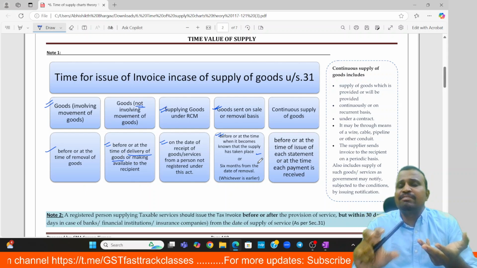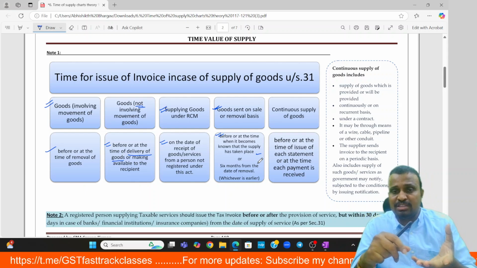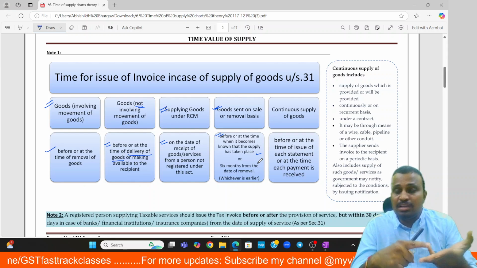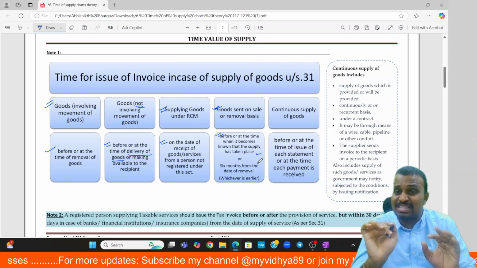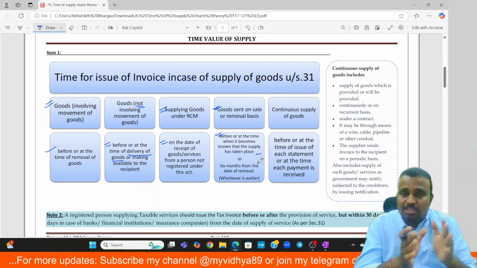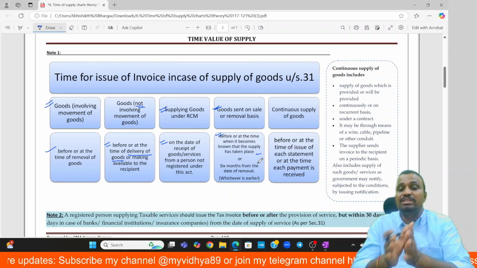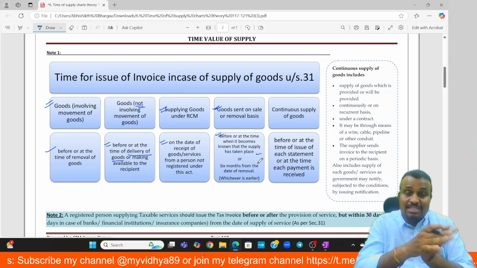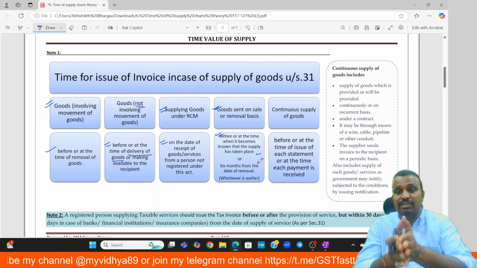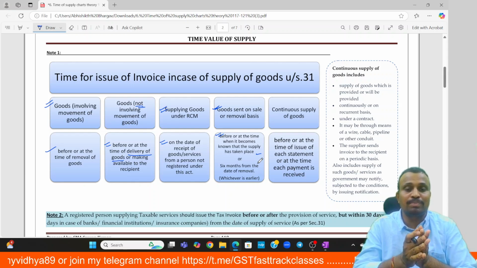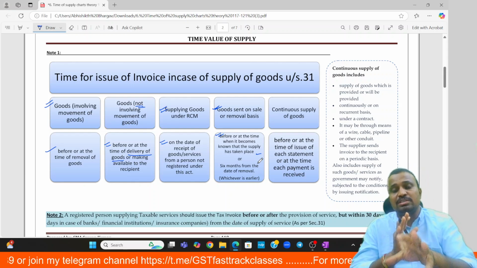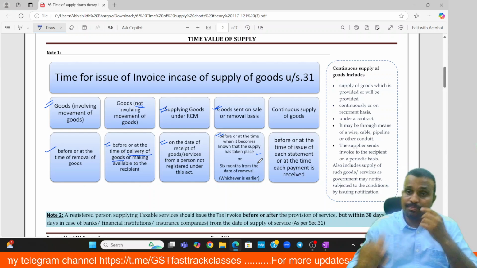If the party does any activity by way of accepting the product, if any of these three things happen, then that transaction is deemed to be a supply. So the date on which the transaction is known to be a supply, or 6 months from the date of removal, whichever is earlier, is the last date for raising the invoice in case of supply of goods sent on sale or removal basis.